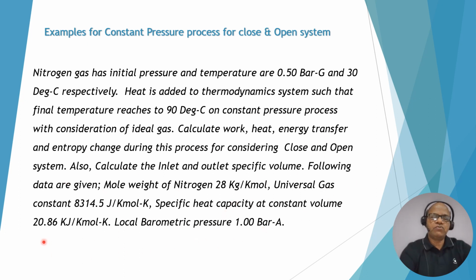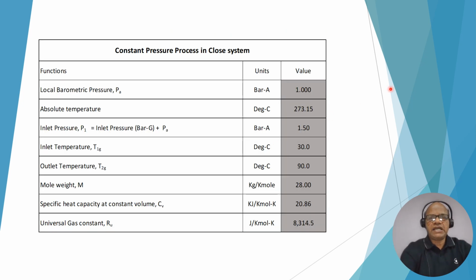With the following data, we need to find the work transfer, heat transfer, energy transfer and entropy change for the closed system as well as the open system. Since I have made the solution in an Excel file, let us look here. First of all, local barometric pressure is given as 1 bar. Absolute temperature we know is 273.15. To convert the inlet pressure into absolute pressure, you have to add the local barometric pressure, 1 plus 0.5, it becomes 1.5.